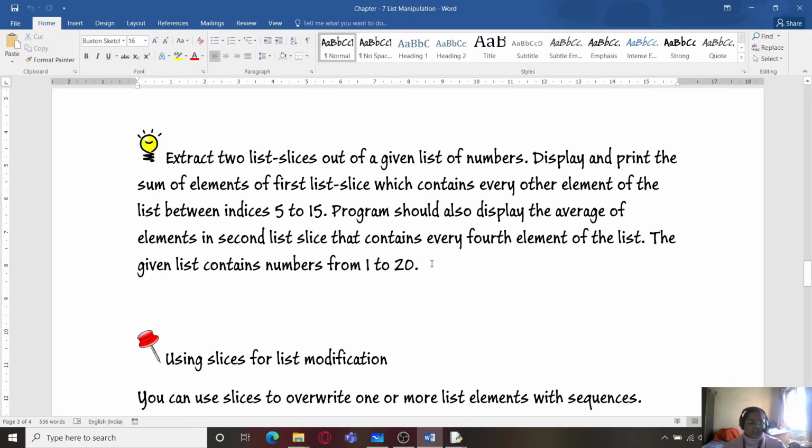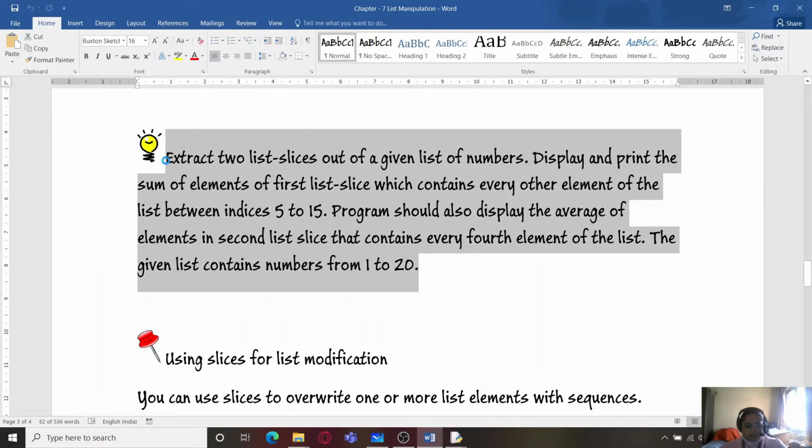Now we have a question here: extract two list slices out of a given list of numbers. Display and print the sum of elements of the first list slice, which contains every other element of the list between indices 5 to 15. The program should also display the average of elements in the second list slice that contains every fourth element of the list. The given list contains numbers from 1 to 20. So let's do this program.